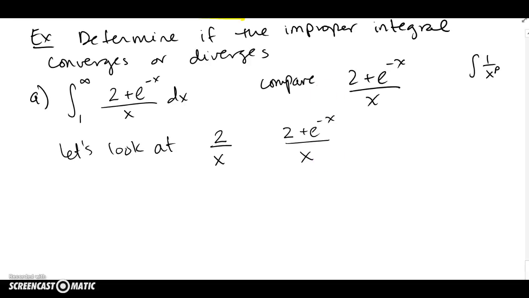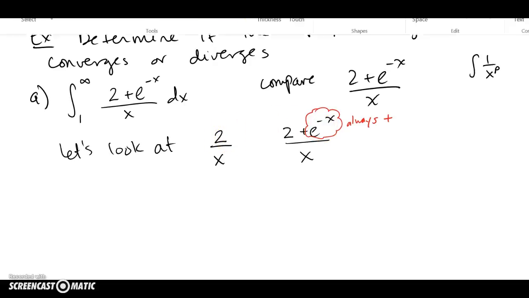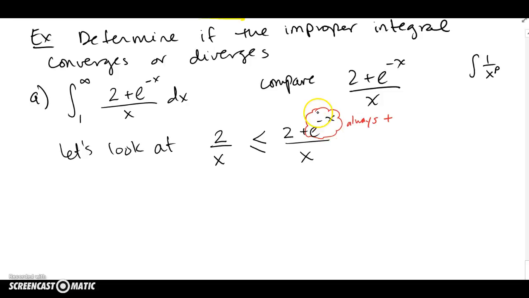Well, if I think about it, e to the negative x from 1 to infinity is always a little positive number. So I'm taking a positive number and adding it to 2, meaning I'm making this numerator bigger than this numerator. Well, if this numerator is bigger than this other numerator, wouldn't it make sense that this guy on the right would always be bigger? So I just established an inequality between what I originally had and what I made up to be a simpler function that might relate to it.